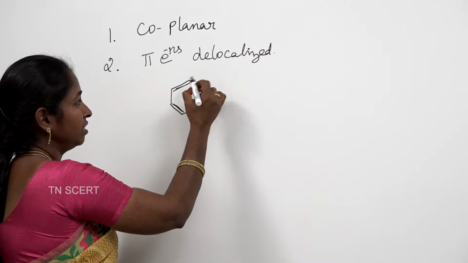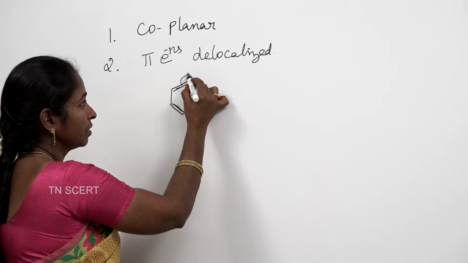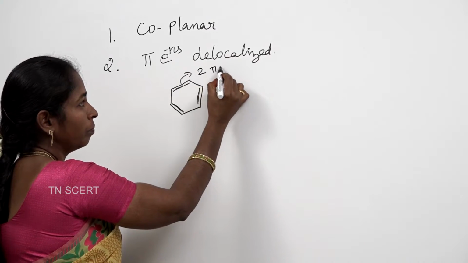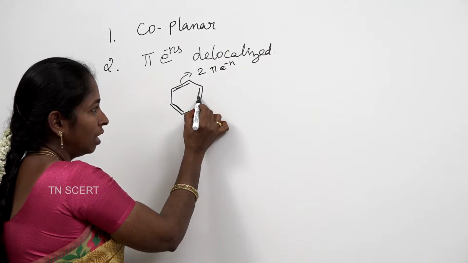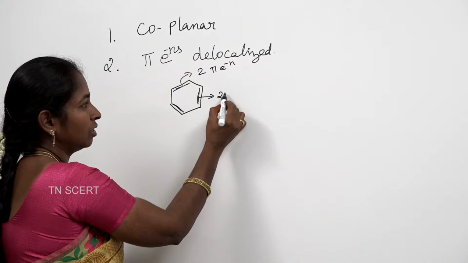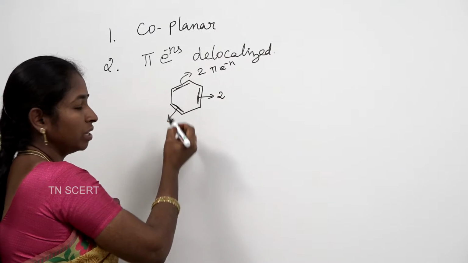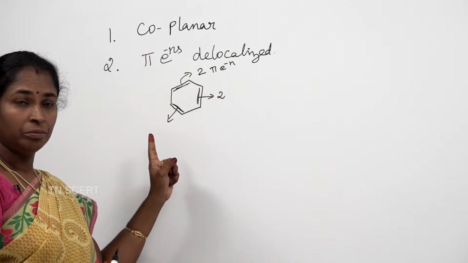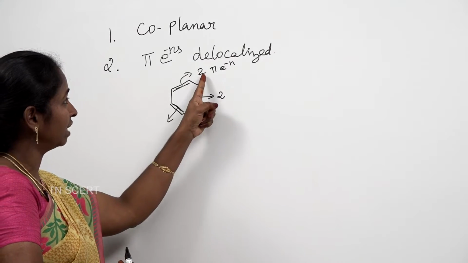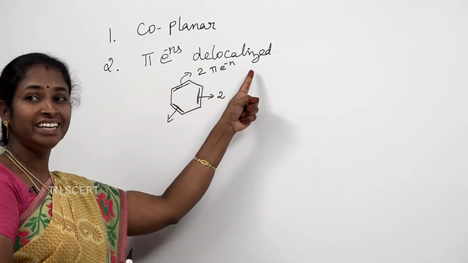This bond contains 2 pi electrons, this bond contains 2 pi electrons, and similarly this bond also. So, totally benzene contains 6 pi electrons which are all delocalized.